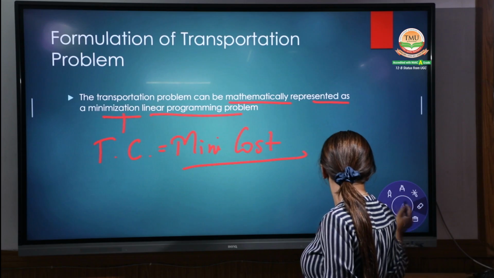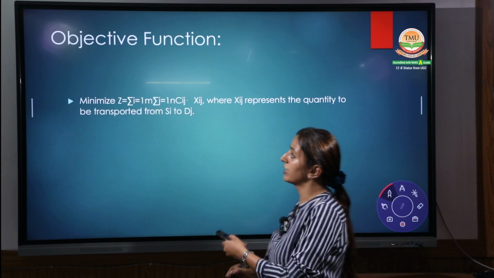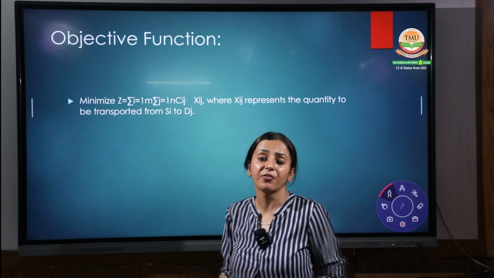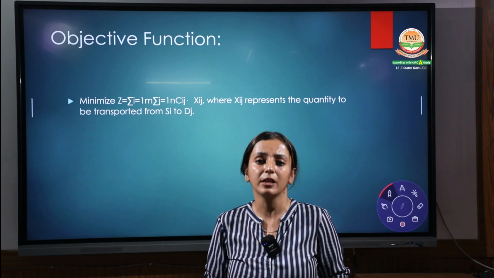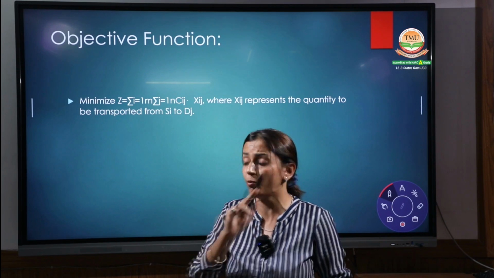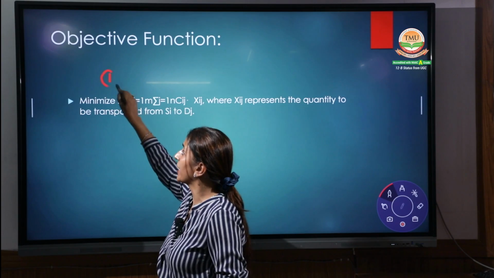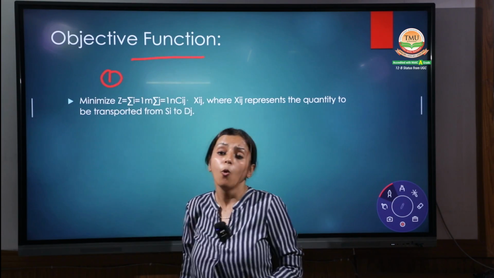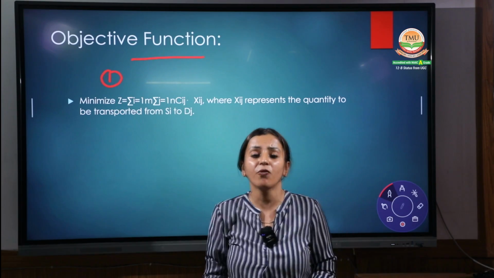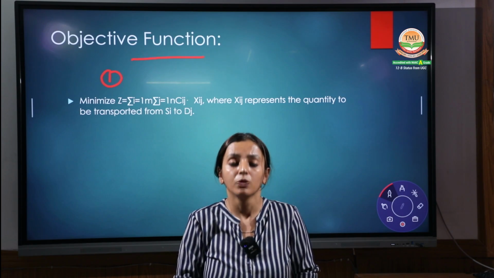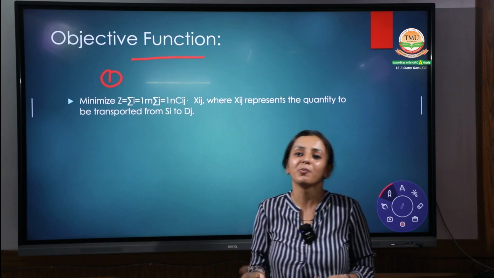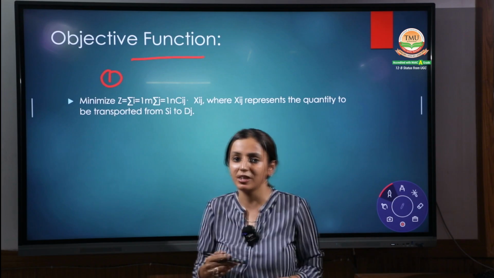Coming to the next point, the main criteria for formulating the transportation problem. The first point is the objective function. What is the basic objective of the transportation problem? My basic objective is to minimize the cost, as we just discussed.